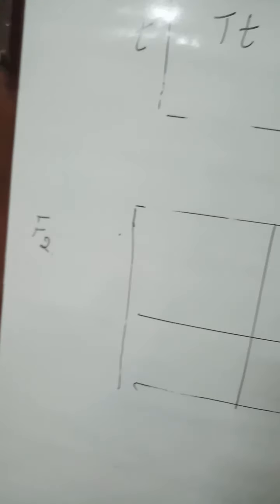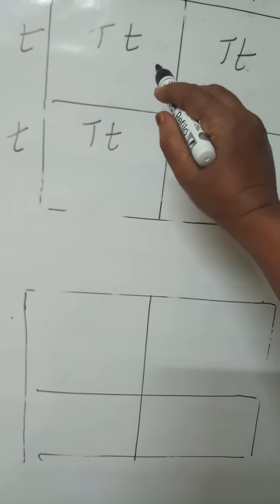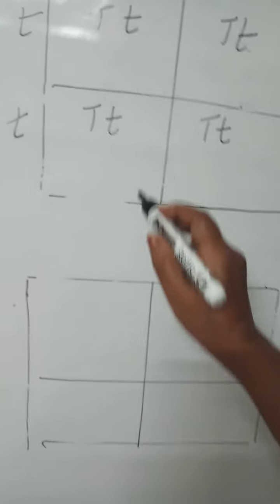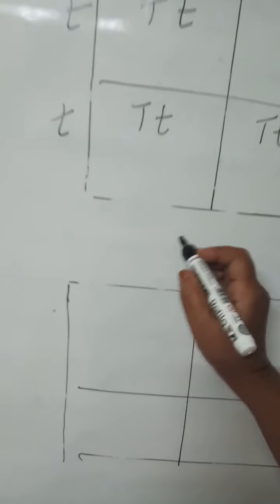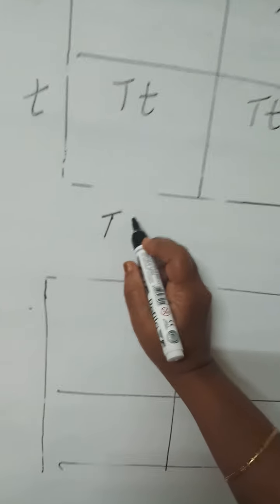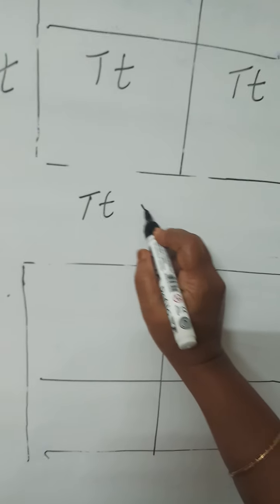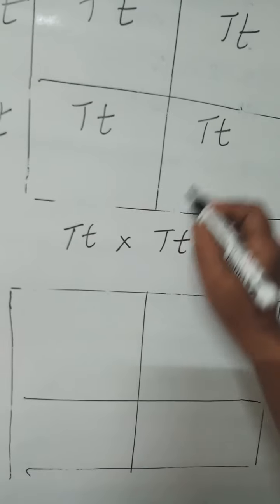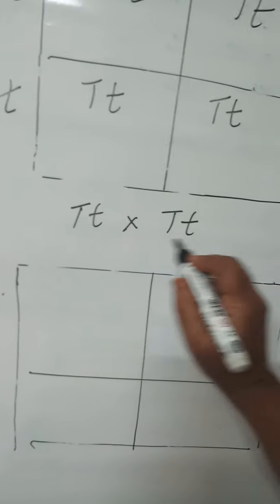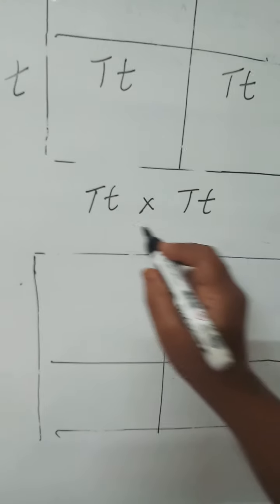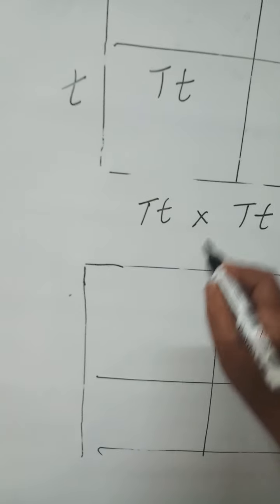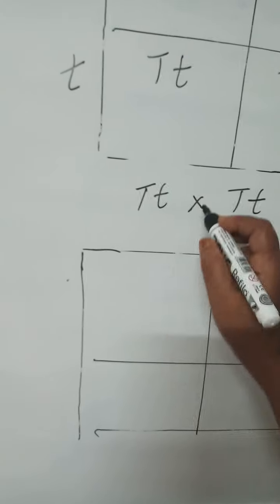In the F2 generation, if we take one plant from the hybrid variety and self-pollinate it, the male and female gametes will be from self-pollination. We are producing another generation, the F2 generation, from this hybrid variety.